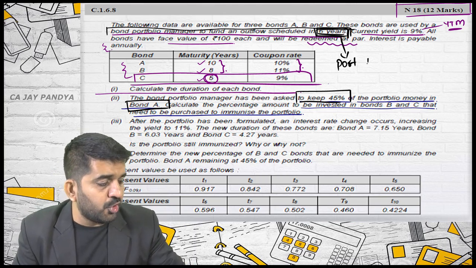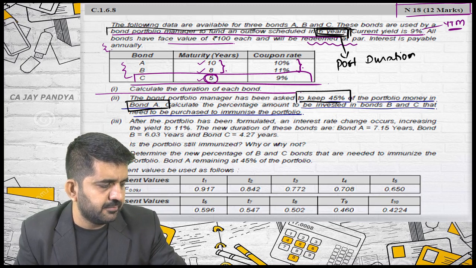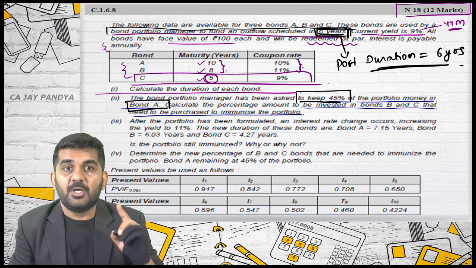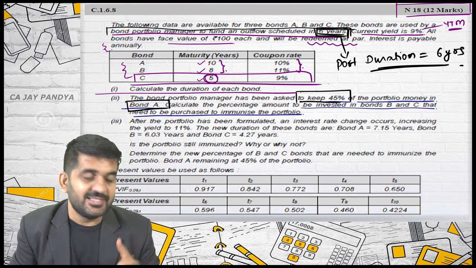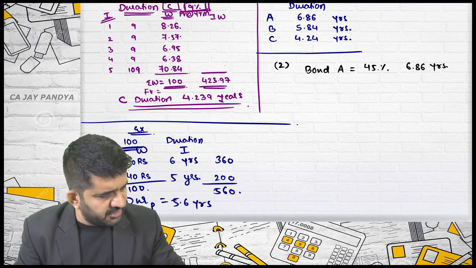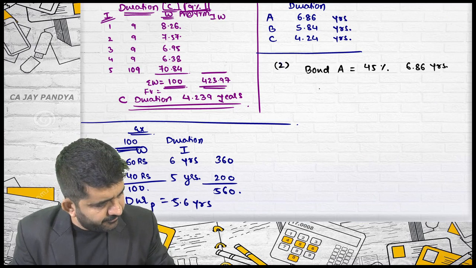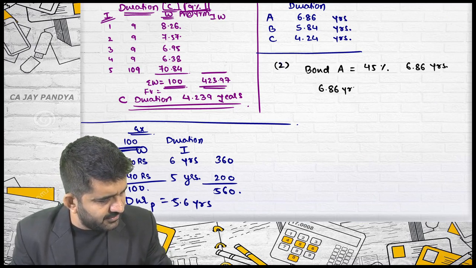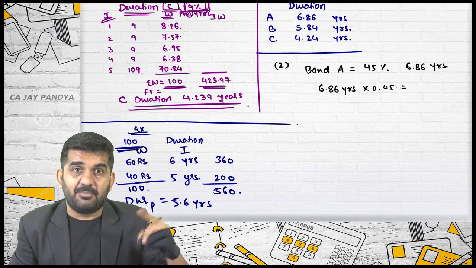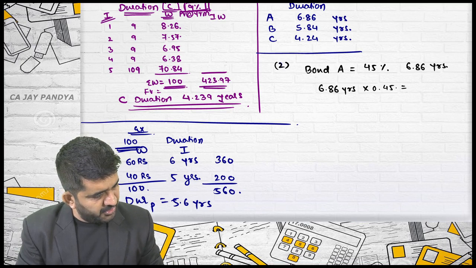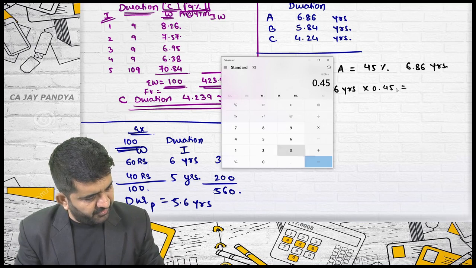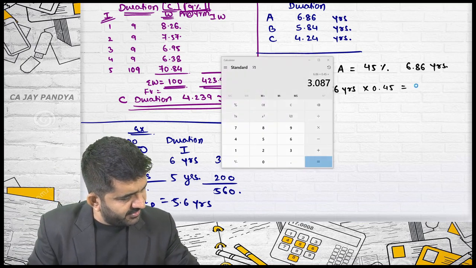So your portfolio duration should be 6 years. I'm not talking about A, B and C, but portfolio duration should be 6 years. Is it alright? Now, how to find out average portfolio duration? This is my investment 0.45, 6.86 years multiplied by 0.45. Total will be 100 because I'm taking it in percentage. Is it alright? How much is 6.86 multiplied by 0.45? It is 3.087.